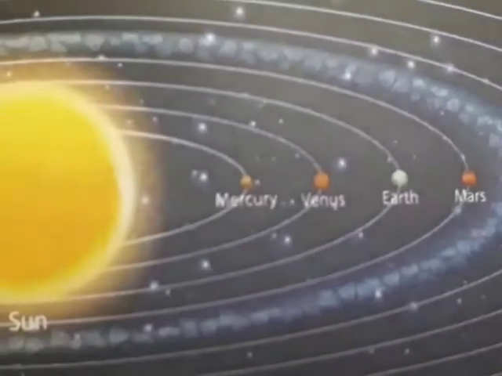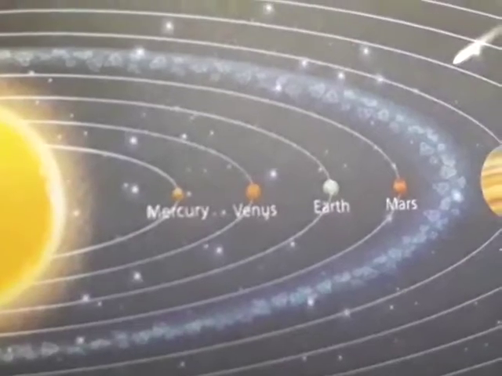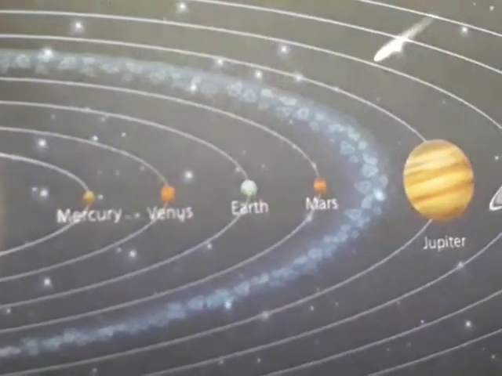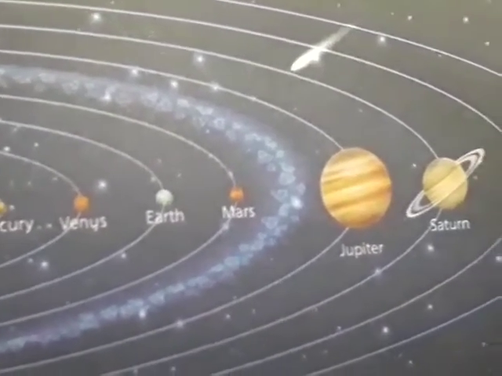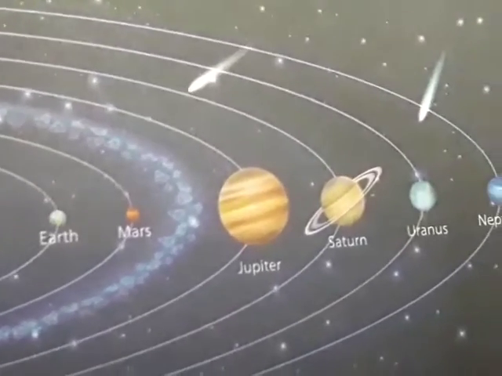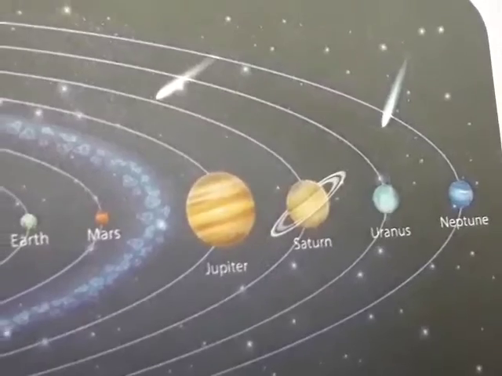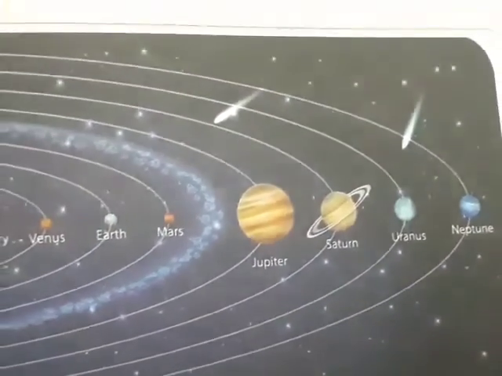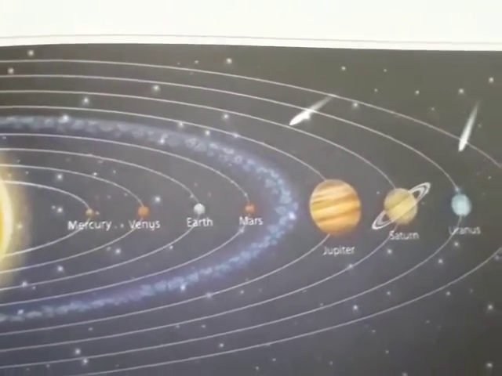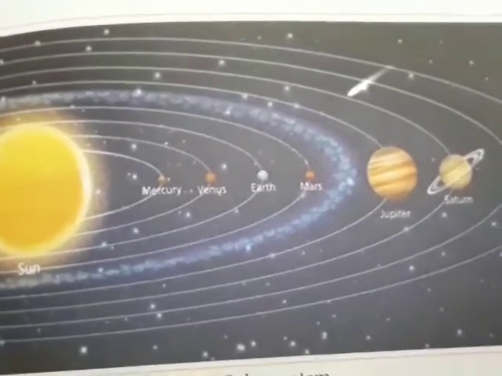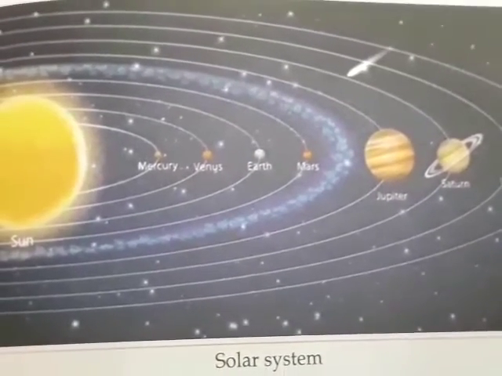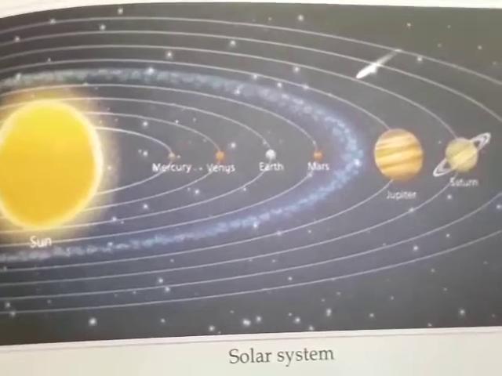Mercury is the first planet, then Venus, Earth, Mars, Jupiter, Saturn, Uranus and Neptune. So all these planets are present in the solar system, and they are moving around what? They are revolving around the sun. Okay, they are revolving around the sun.